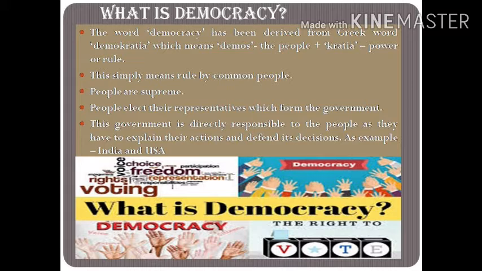supreme. People elect their representatives through election, and these representatives form the government. This government is directly responsible to the people, as they have to explain their actions and defend their decisions. Like we have the democratic government in India and USA.